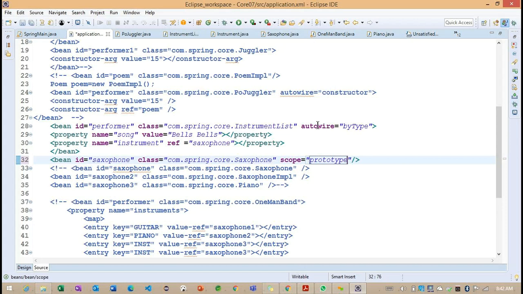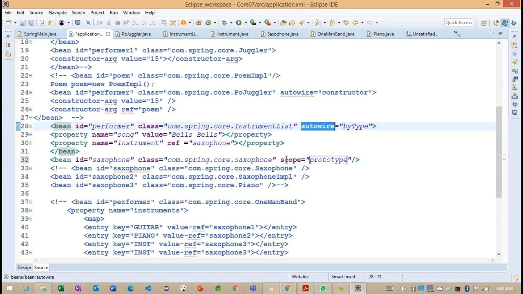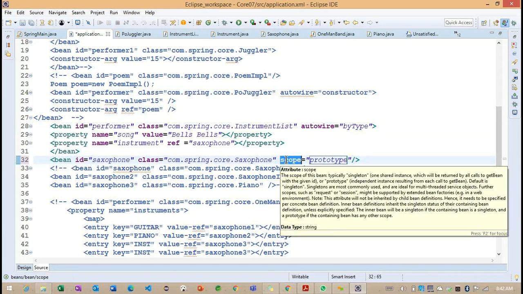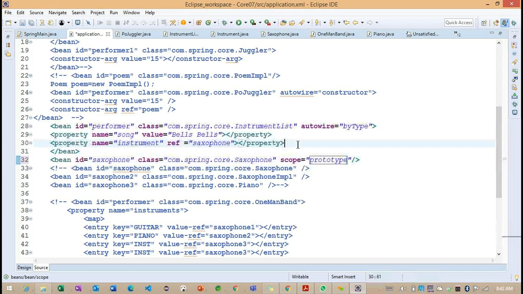The same way we identified the autowired annotation, we are going to have one more annotation for the scope also. And we can define the particular prototype. What this particular prototype will do is create multiple objects here.